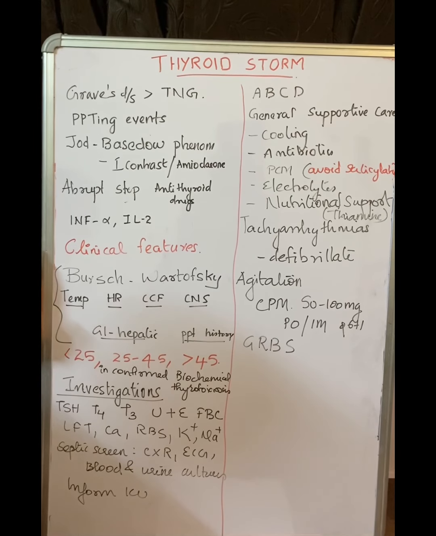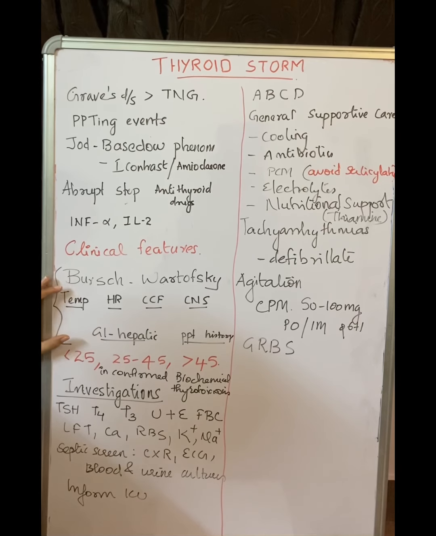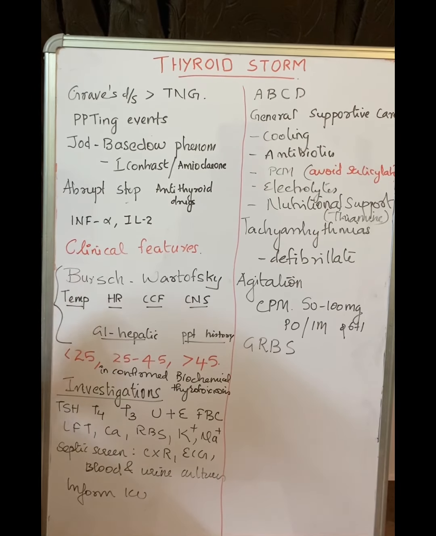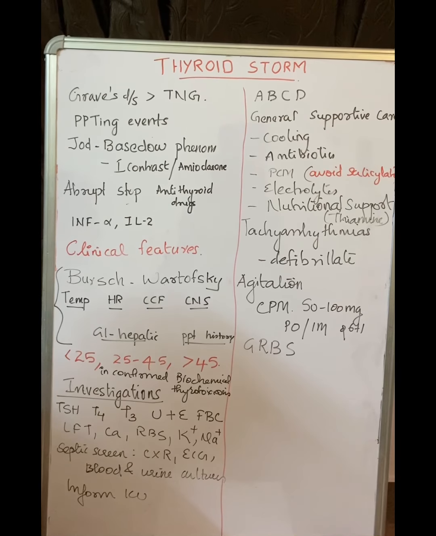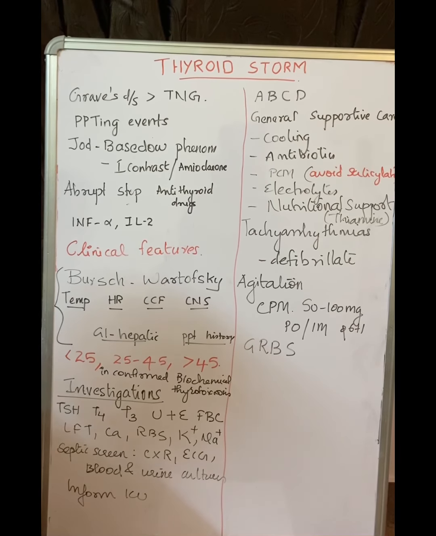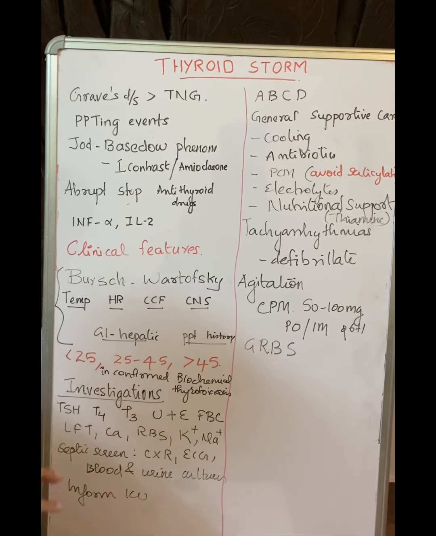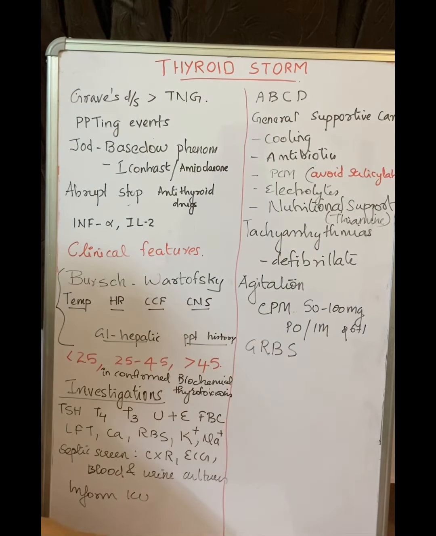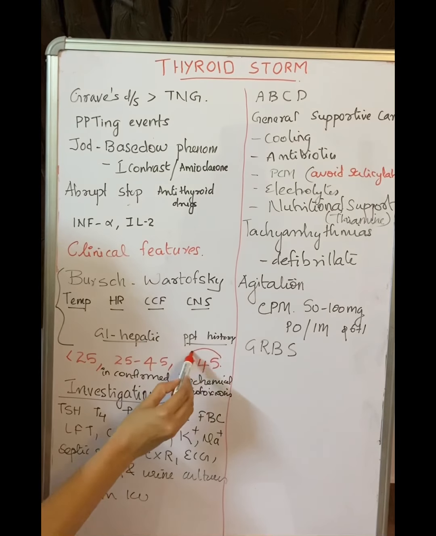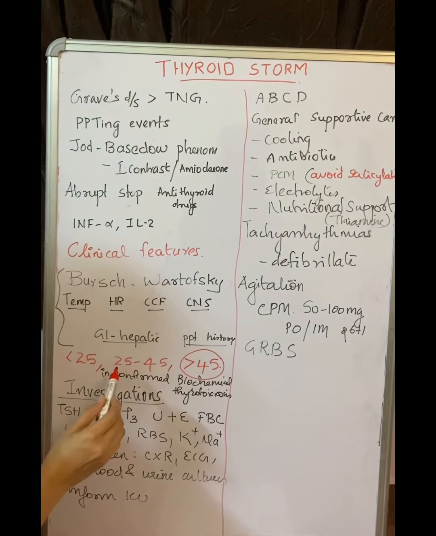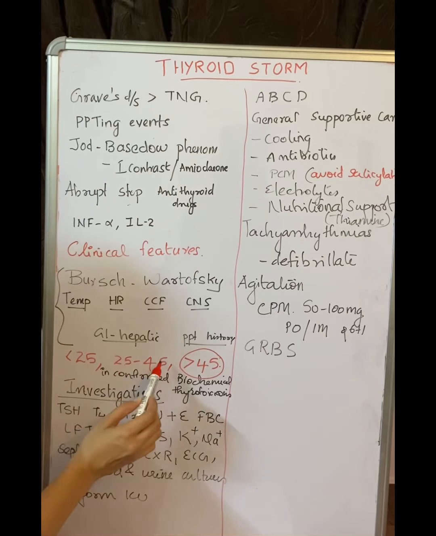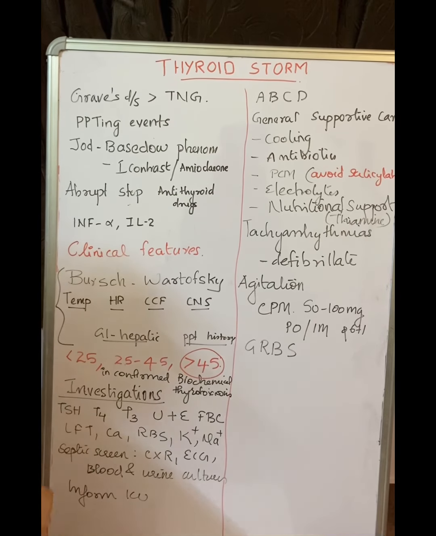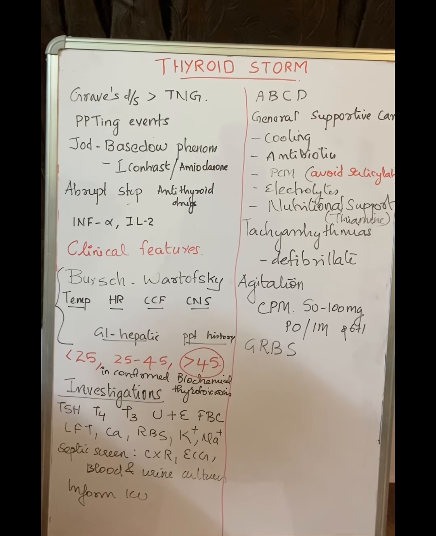In each of the parameters there are further subheadings, and considering all this, we put a total score. If the Burch-Wartofsky score is more than 45, it is a confirmed thyroid storm. If the score is between 25 and 45, it is a suspected thyroid storm, and if it is less than 25, it is unlikely to be a thyroid storm.